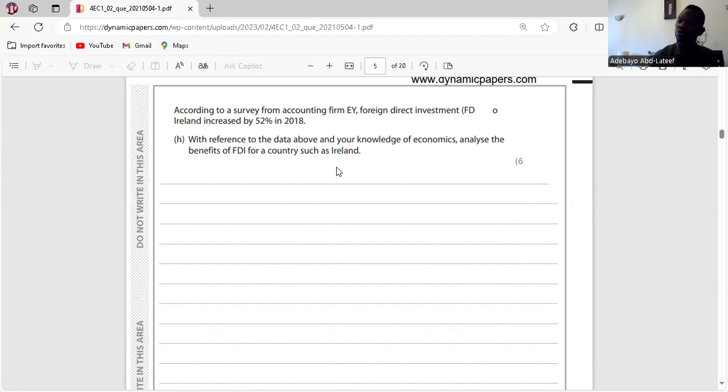The third point I wrote is that with increasing employment and profits, the Irish government might be able to increase revenue through taxation. So now that MNCs are creating employment opportunity, the MNCs will create jobs. Income tax will be paid to government. That means through income tax, government revenue will increase. MNCs will make profit, and on the profit they make, they have to pay taxes, corporation tax, and that also increases government revenue from taxation. Is it clear? Any question about FDI?